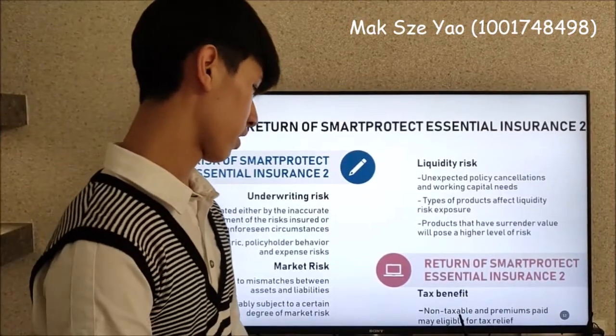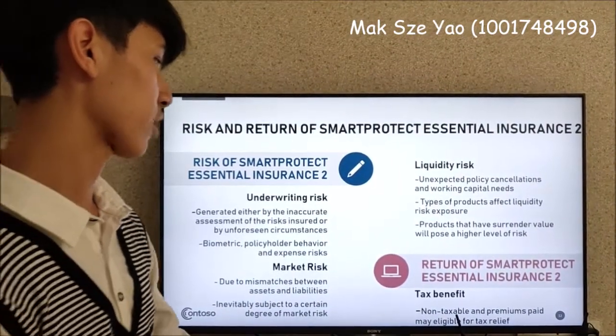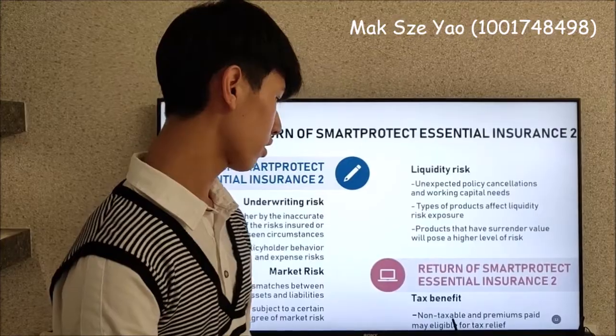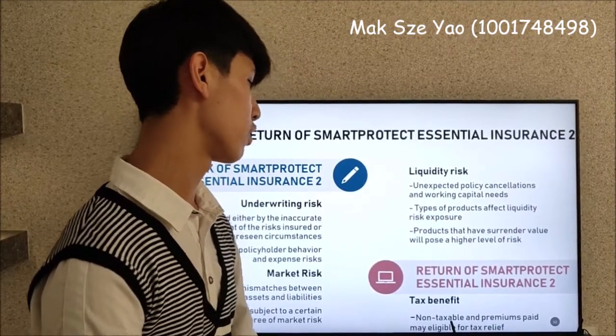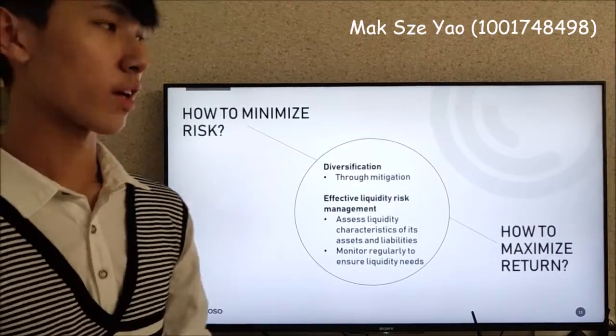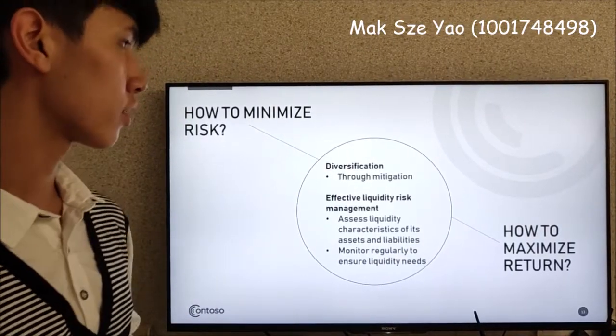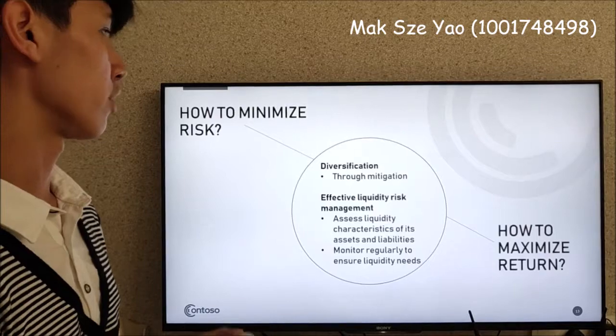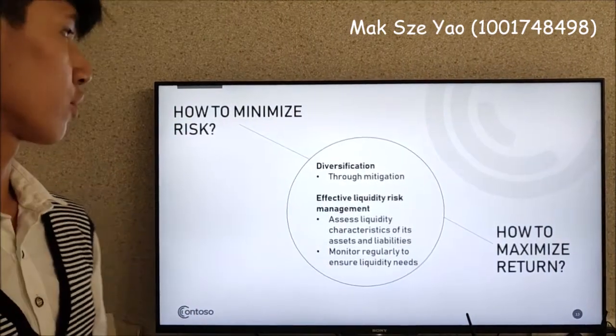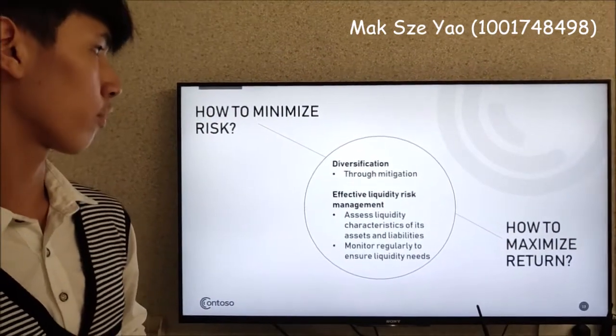For return, the kind of return we can name is the tax benefit. It is generally non-taxable, and premiums paid are eligible for tax relief. We can minimize risk through diversification. For underwriting risk, the consequences can be mitigated by reinsurance. It diversifies well in sufficiently large homogeneous portfolios.